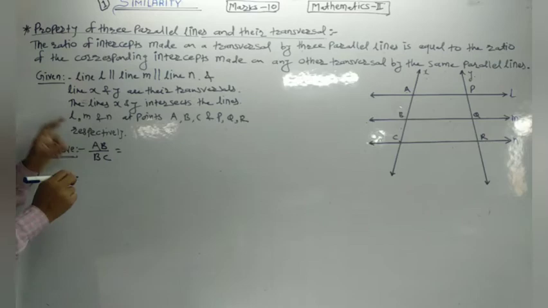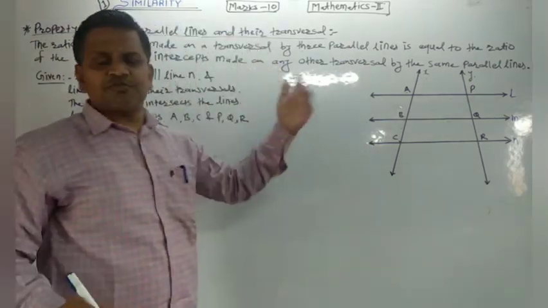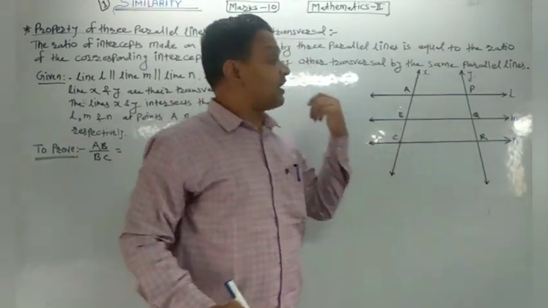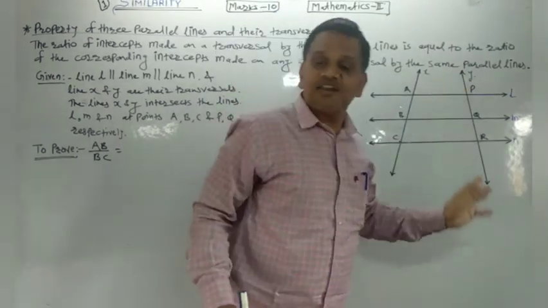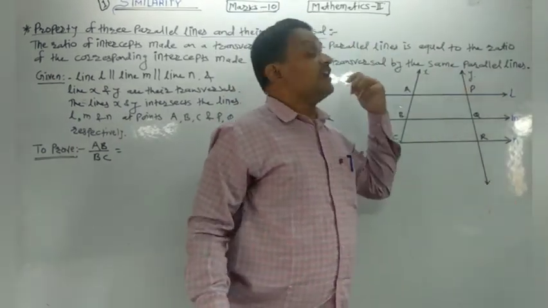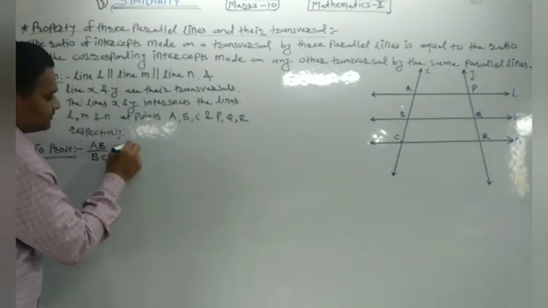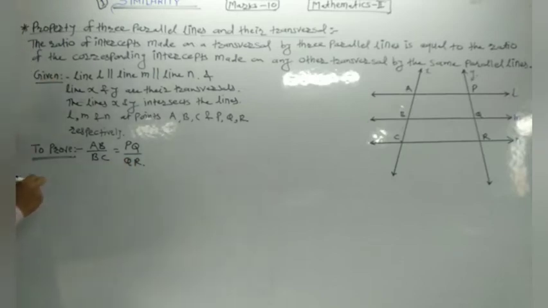This ratio of intercepts made on the first transversal is equal to the ratio of intercepts made on the second transversal. What is the ratio of intercepts made on the second transversal? PQ by QR is the ratio of intercepts made on the second transversal, PQ divided by QR.